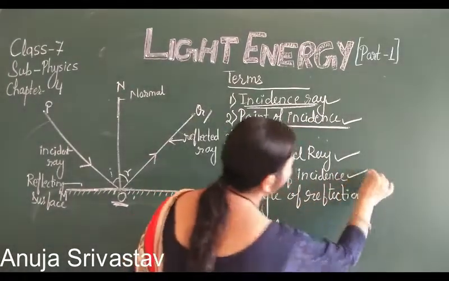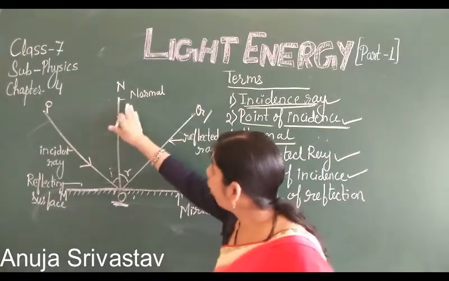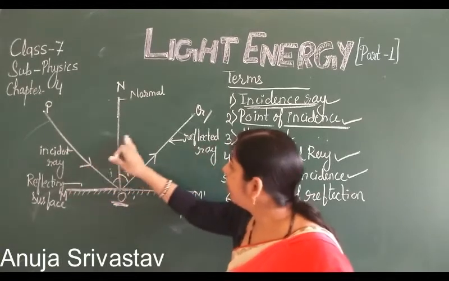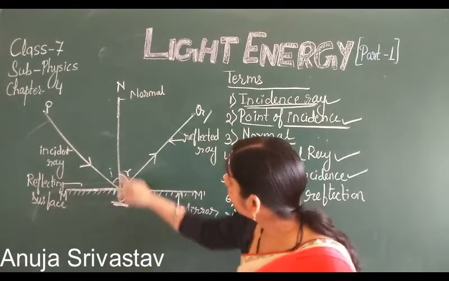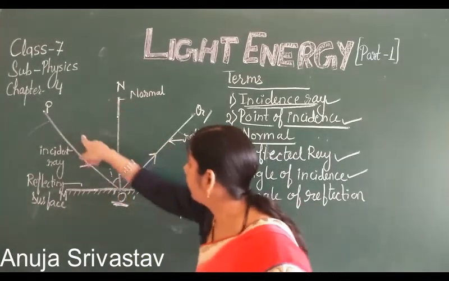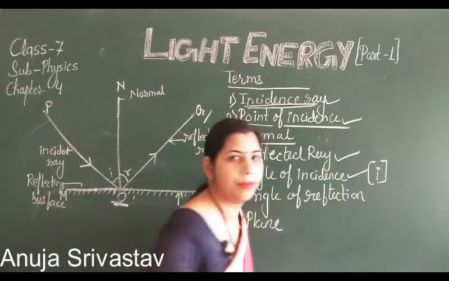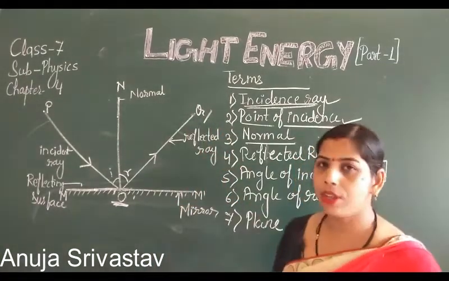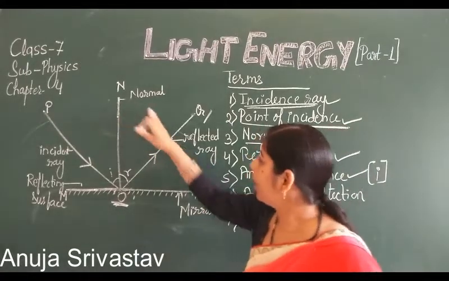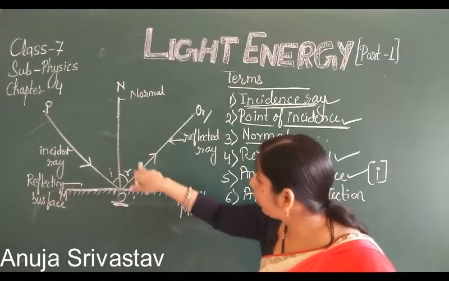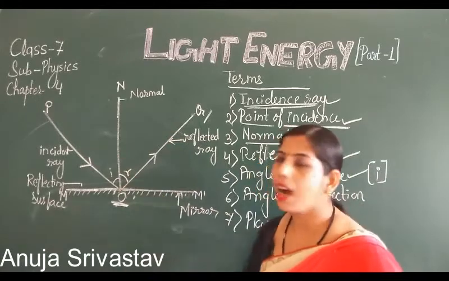Another one is the angle of incidence. So the angle which is formed between the normal and the incident ray, that angle is known as the angle of incidence, and here PON is the angle of incidence, and the angle of incidence is denoted by i. Then angle of reflection. So the angle which forms between the reflected ray and the normal, जो इन दोनों के बीच एंगल बन रहा है, that angle is known as the angle of reflection, and here NOQ is the angle of reflection, and it is denoted by r.